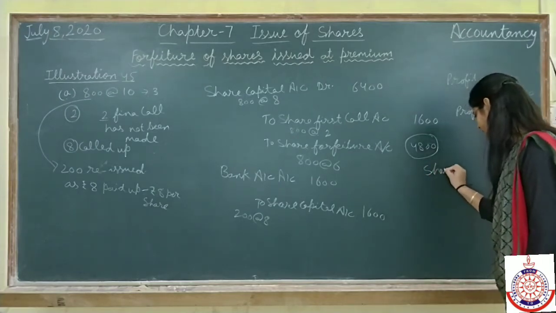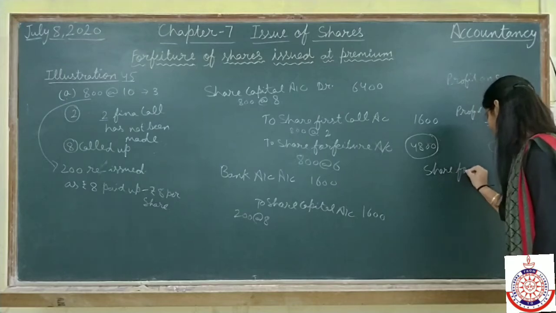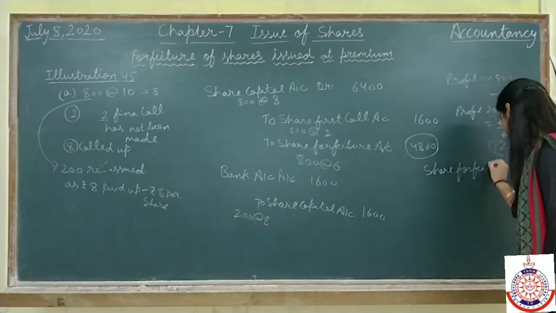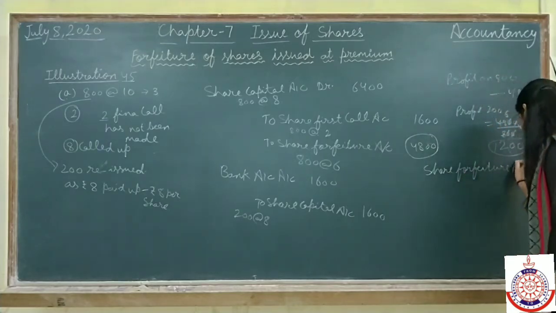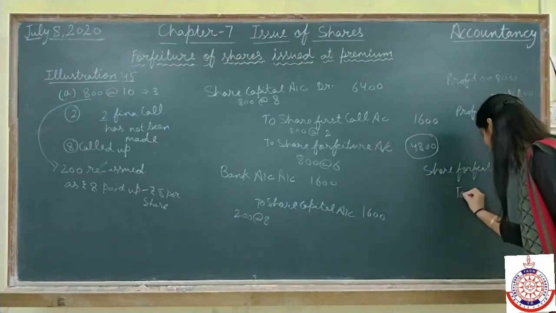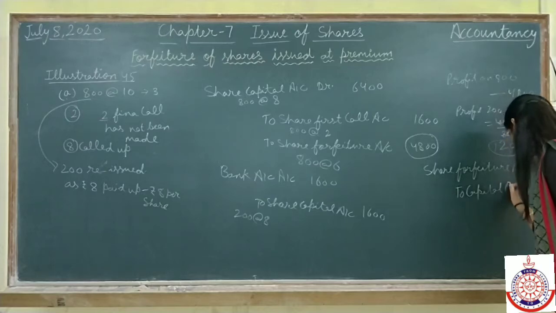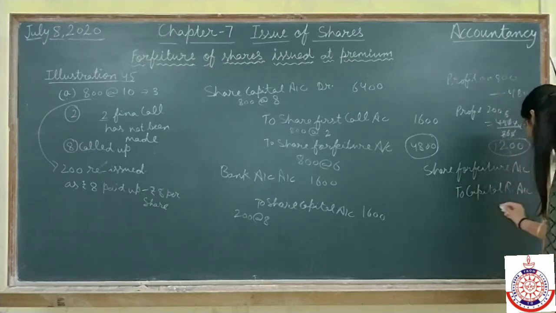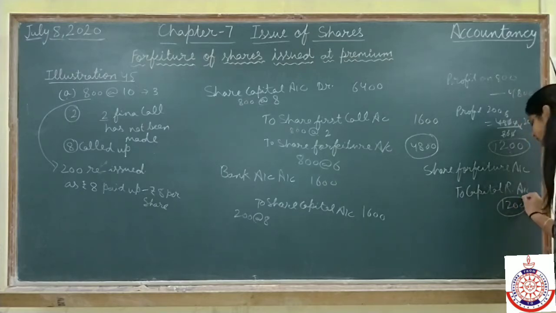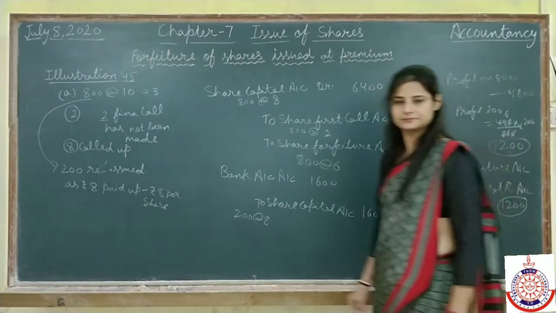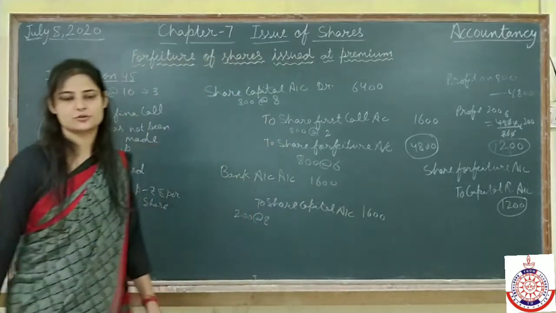So share forfeiture account debit to capital reserve account, which is 1,200. Clear this thing? I hope the first part is clear to you all.